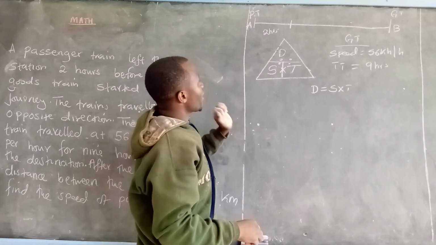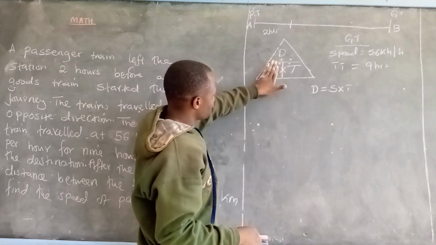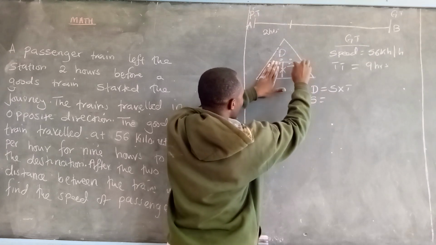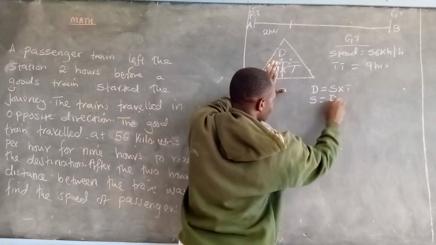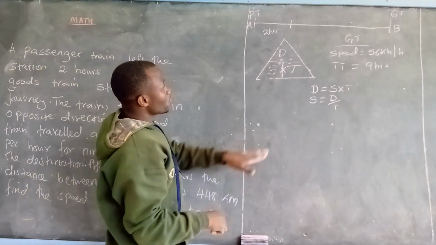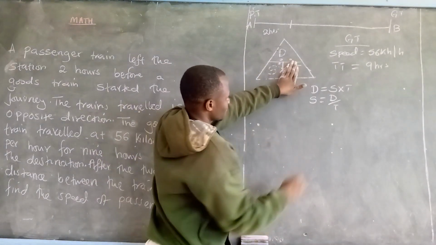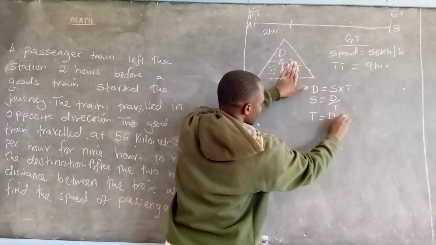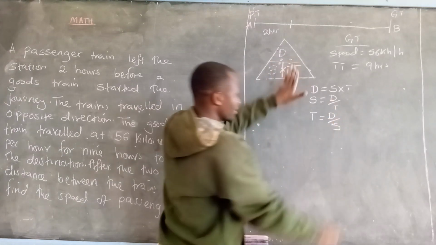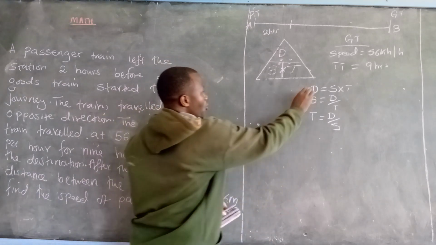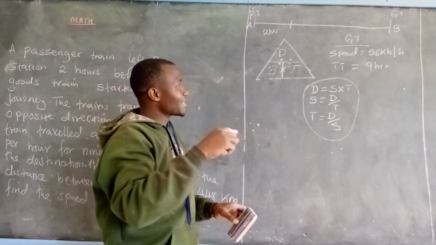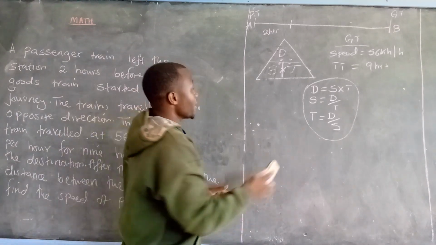In case you are told to find the speed, hide that speed, and it will be distance over time. In case you are told to find the time, hide that time, and it will be distance divided by speed, distance over speed. So these are the formulas pertaining to speed, distance, and time.